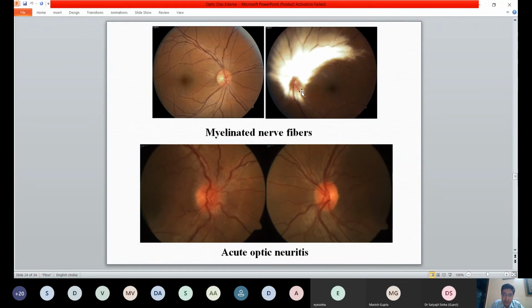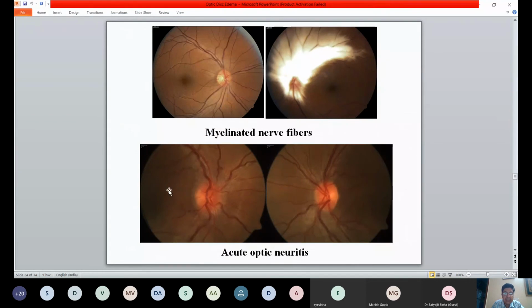Again, there is obscuration of vision of the nerve and the blood vessels. Their margins are not clear. But again, if you see on a 3D picture, you will realize that there is no elevation of the disc, and these are following the nerve fibers. So again, we have been referring to myelinated nerve fibers as papilledema or disc edema. It's important to be able to see them in 3D.